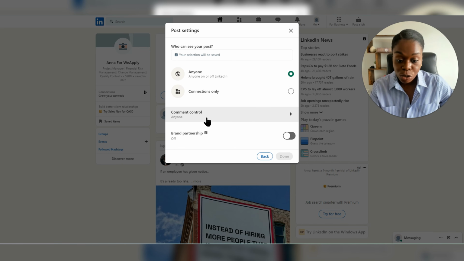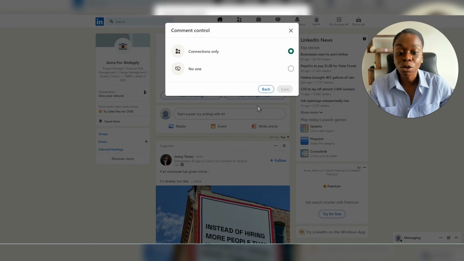You can even control who can comment on the post, and if there's a brand partnership, you turn it on or off. So this is another way that you have a bit more control about who sees your activity on LinkedIn. You can choose that only your connections will see this post in particular, and then you only want your connections to comment on that post.